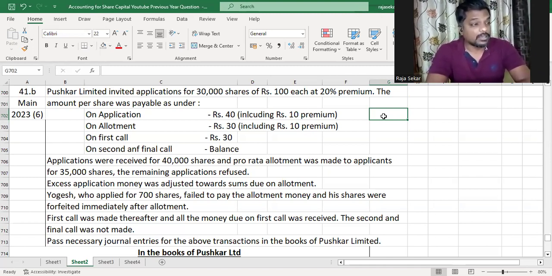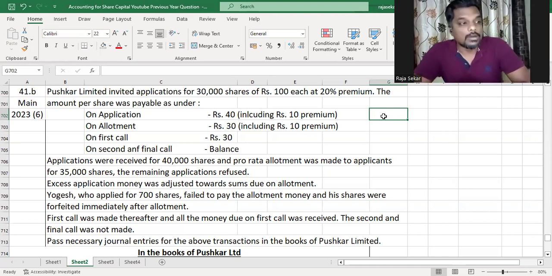The remaining applications were refused. So we received 40,000 applications and we made pro rata allotment on 35,000 shares while rejecting completely the remaining 5,000 applications. Excess application money was adjusted towards sums due on allotment. Yogesh, who applied for 700 shares, failed to pay the allotment money and his shares were forfeited immediately after allotment.